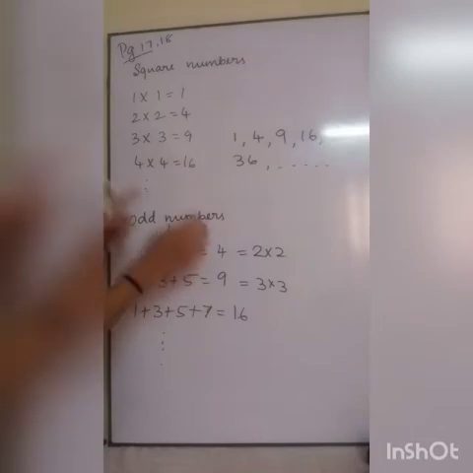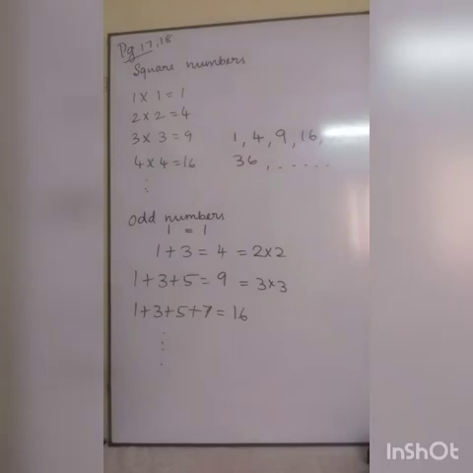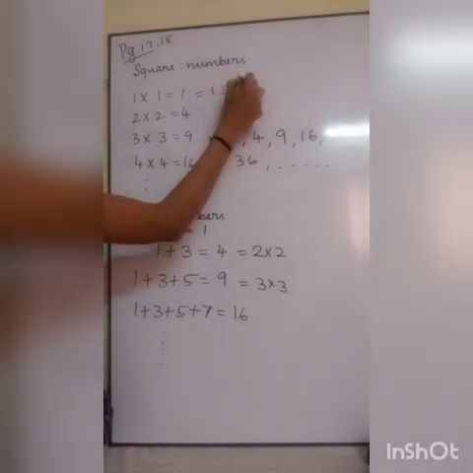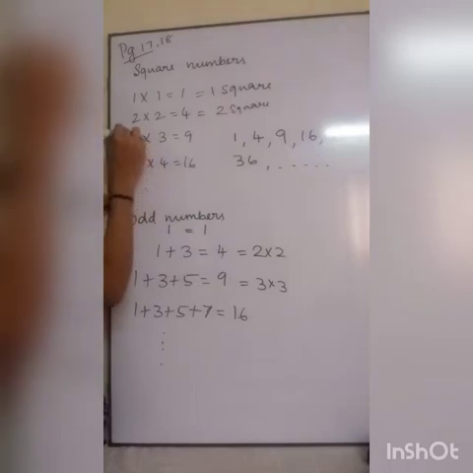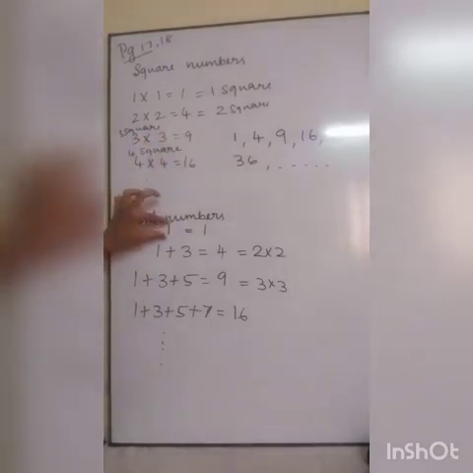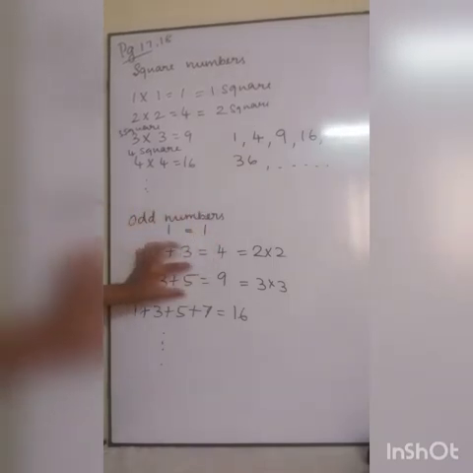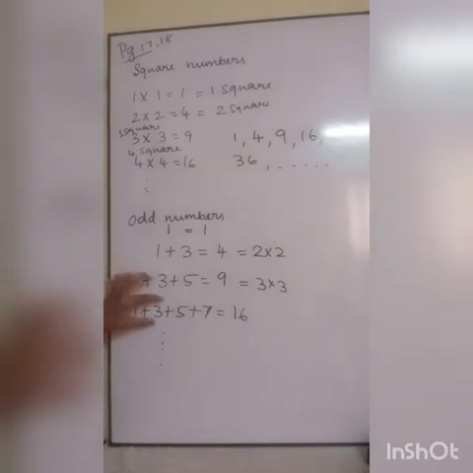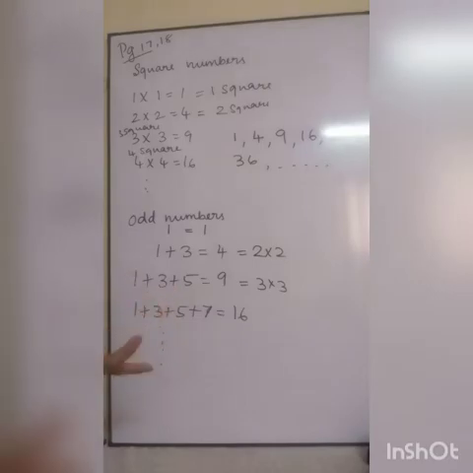Listen, 1 means you get only 1. If you add 2 odd numbers, you get 4, which is nothing but 2 square. We can see 1 into 1, you can write it as 1 square. 2 into 2, 2 square. Likewise, this is 3 square, 4 square. Likewise, if I use only one number, I get 1. If I use 2 numbers, I get 2 square. If I add 3 numbers, I get 3 square. If I add 4 odd numbers, I get 4 square. Understood how is the relation in odd numbers?